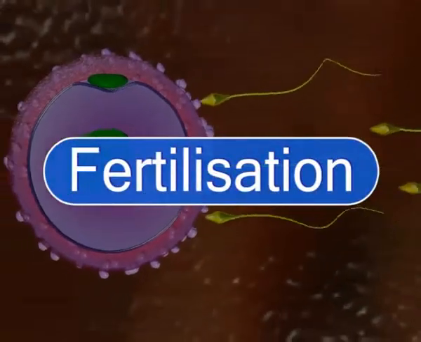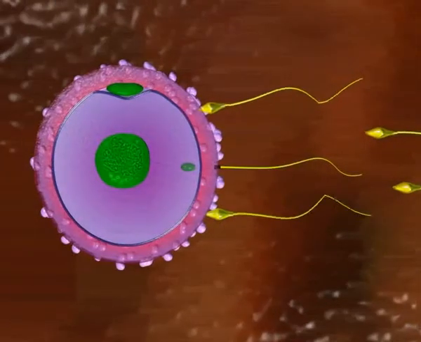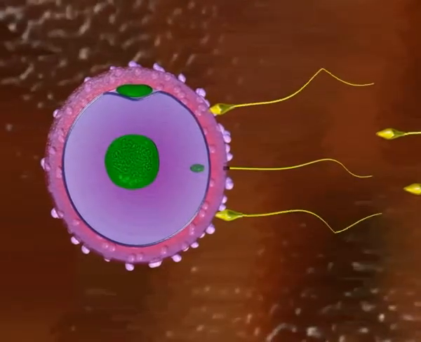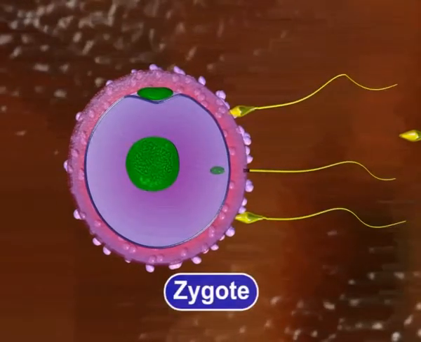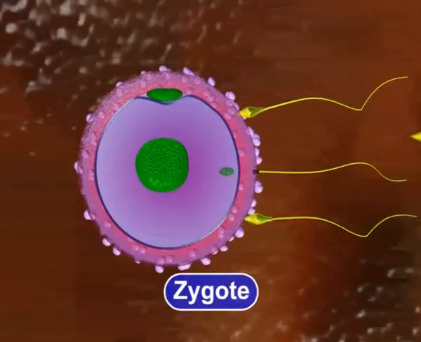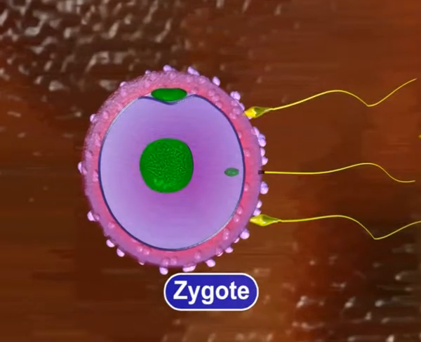Fertilization. This process ultimately leads to the formation of a diploid cell called a zygote. Let us see how it is formed.